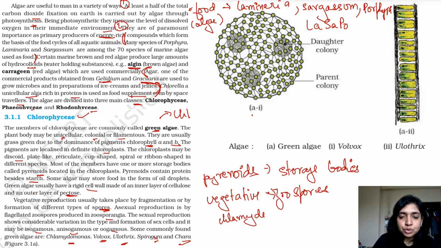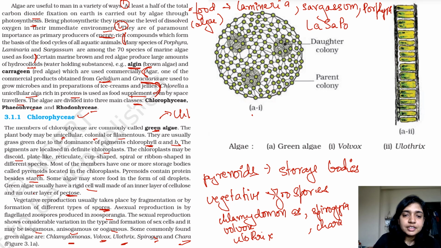Chlamydomonas, Volvox, Phyllothryx, Spirogyra, and Chara. Alright, so this was it for green algae. Over here, as you can see in the example also, Volvox and Phyllothryx are represented, right? So Phyllothryx is capable of undergoing the non-sexual type of reproduction via fragmentation. Your Volvox represents the colonial form, right?